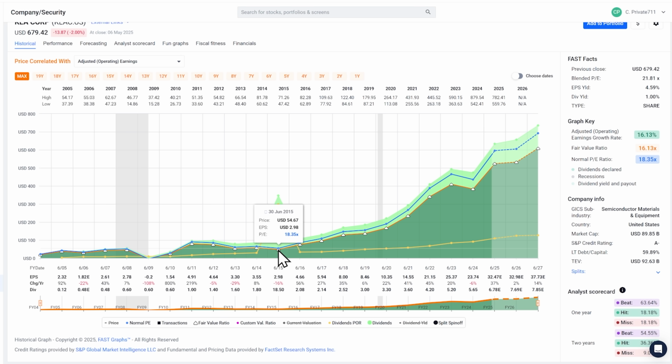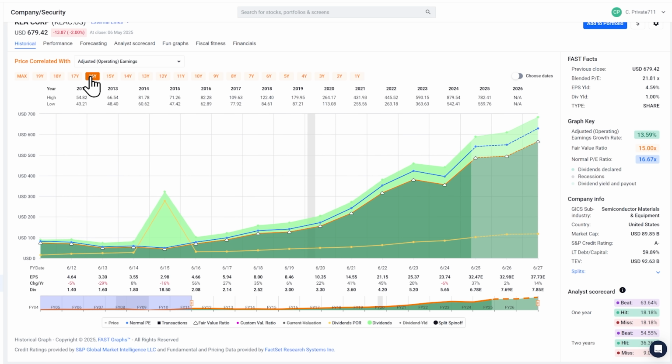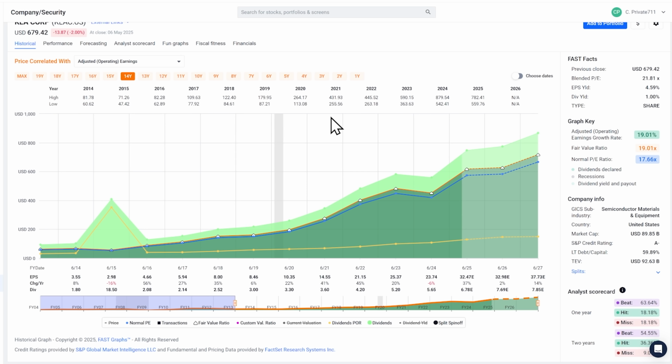But the company is what I would call quasi-cyclical. There were periods where earnings were flat. They did pay a special dividend, looks like about $17 or $18 in fiscal year 2015. The company has a July fiscal year, but earnings growth has been pretty strong. So I'm going to shorten the time frame here and see going from 2012, the growth has averaged about 13%, shorten it a little more, and it's now up to 19%. So the more recent earnings growth, with the exception of 2023, has been very strong.